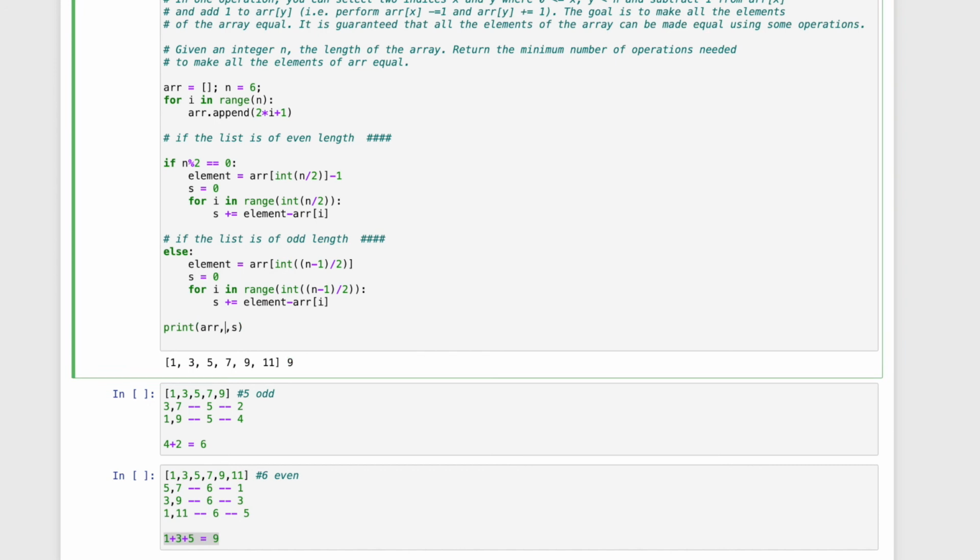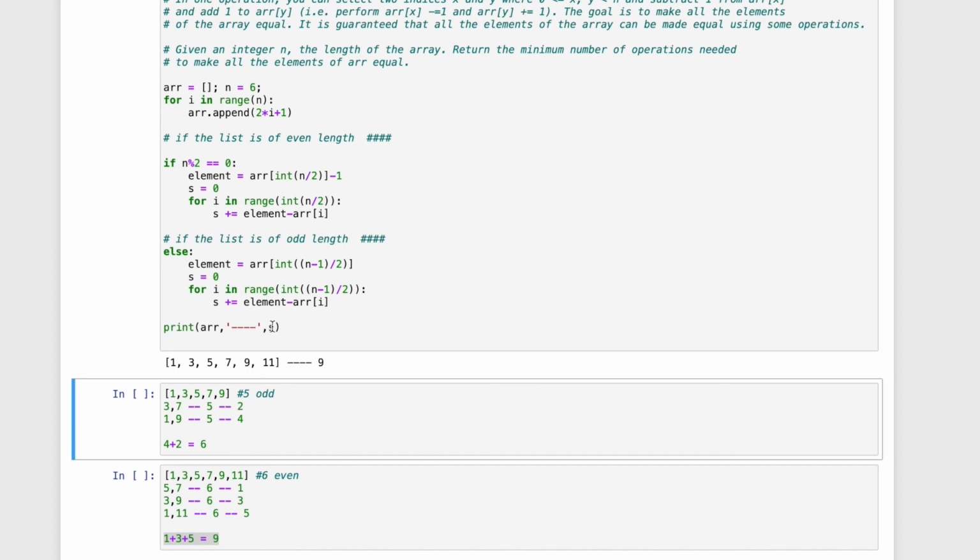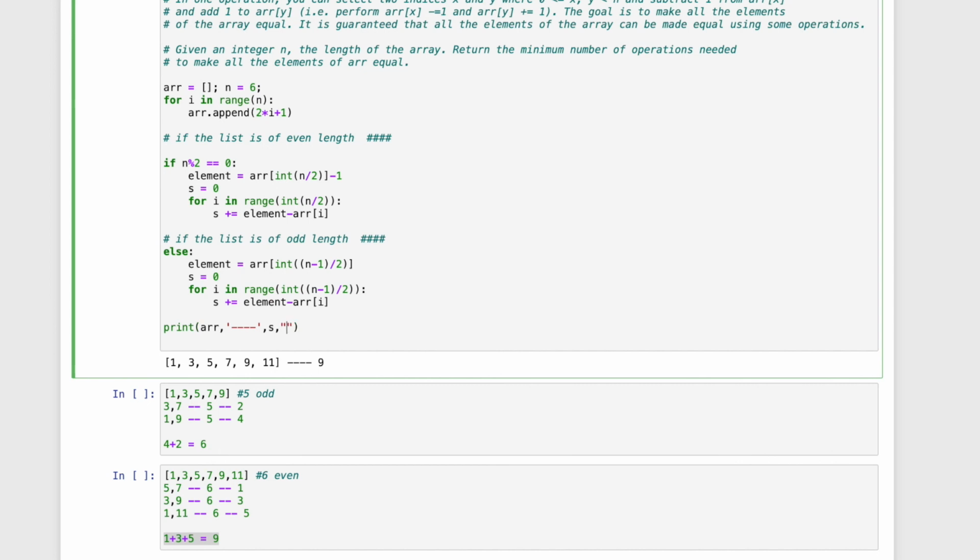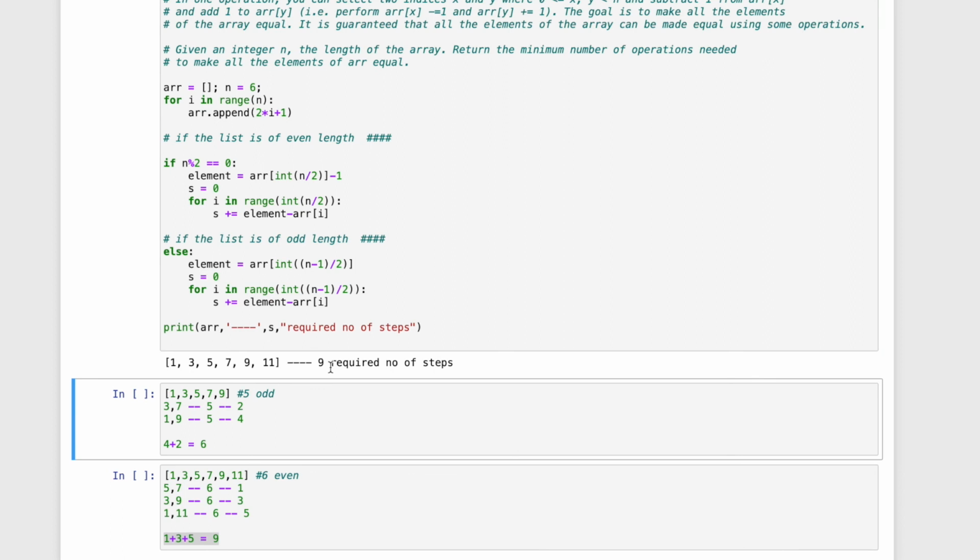Okay, 9 required number of steps, and this is my list.